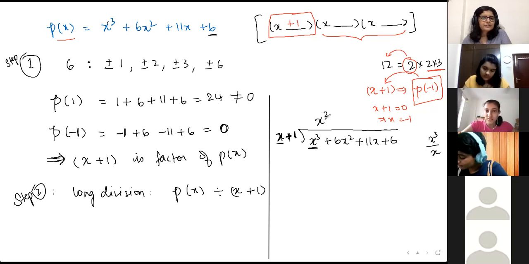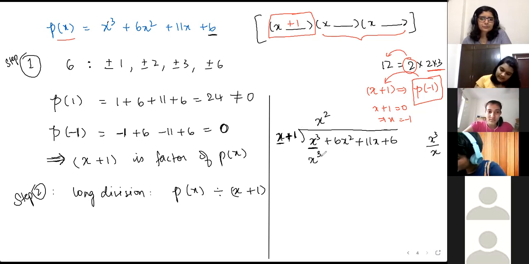Then to continue the division, multiply x square into x will be x cube. Then x square into plus 1 will be... Ma'am, 2x square. x square into plus 1, it will be the same, I guess. 1 into anything is the same thing. x square into plus 1, you have to multiply it. Ma'am, sorry, I thought we have to add it.